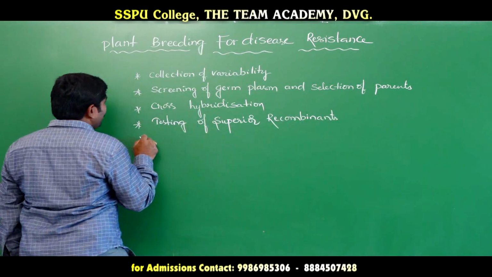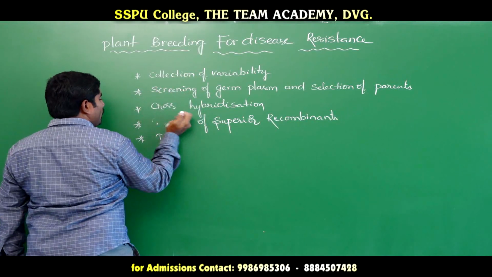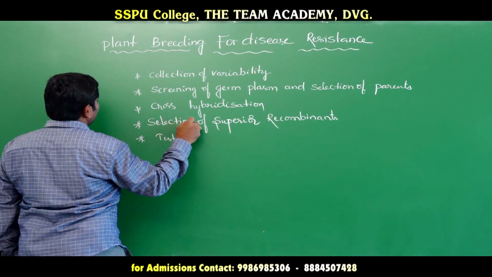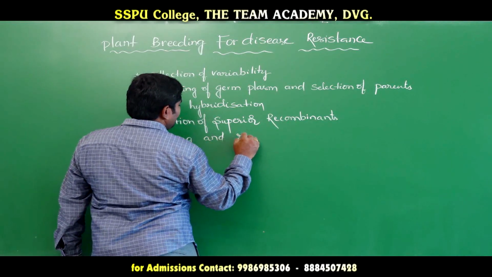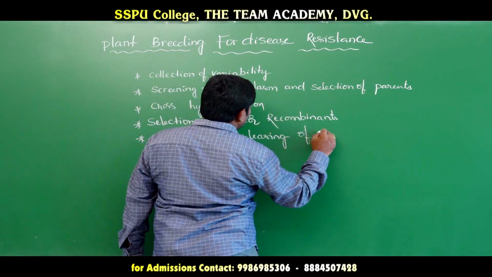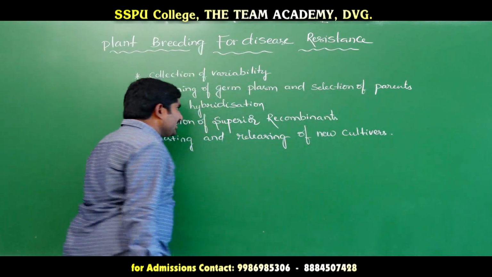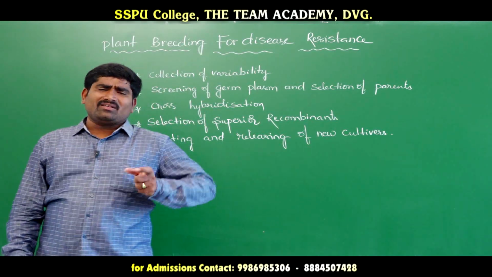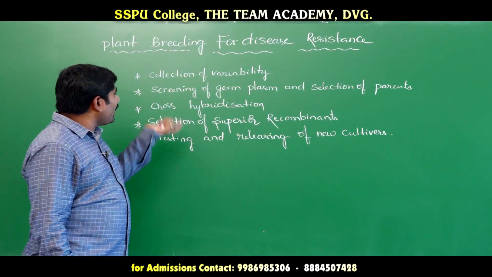And last one is testing and releasing of new cultivars. So these are the methods exactly we are following in plant breeding. Whatever the type of breeding we are doing, whatever the purpose of breeding, the steps to be followed are the same.